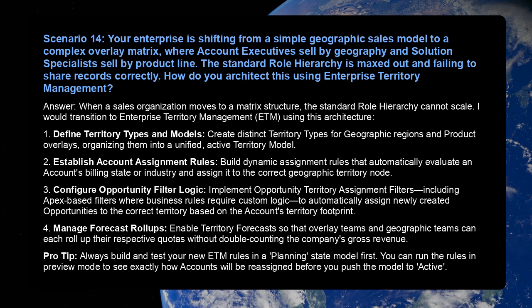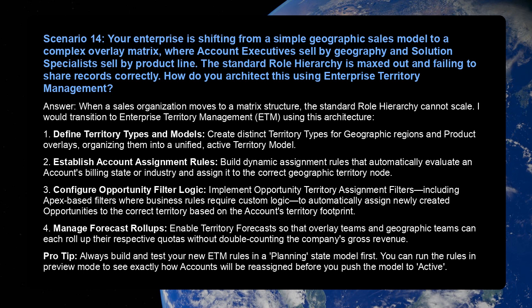1. Define territory types and models. Create distinct territory types for geographic regions and product overlays, organizing them into a unified active territory model. 2. Establish account assignment rules. Build dynamic assignment rules that automatically evaluate an account's billing state or industry and assign it to the correct geographic territory node. 3. Configure opportunity filter logic. Implement opportunity territory assignment filters, including Apex-based filters where business rules require custom logic, to automatically assign newly created opportunities to the correct territory based on the account's territory footprint.